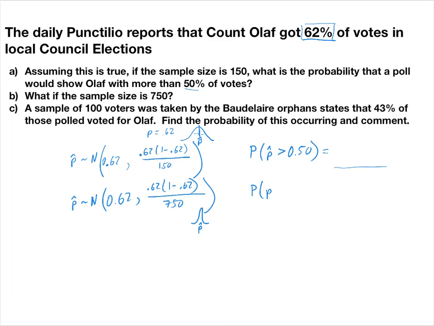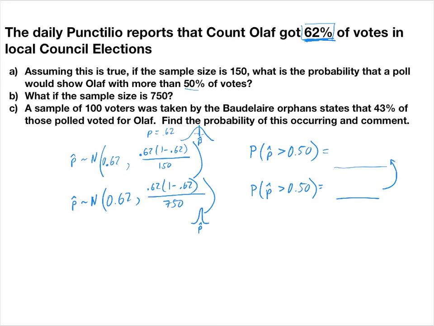So this time you should get a number that is even closer to 1 than the previous one, because I'm taking more data, so I should be closer to the real expected value. Therefore, both of these should show that there's a pretty good probability that Olaf's going to win, that he's going to have more than 50% of the votes.